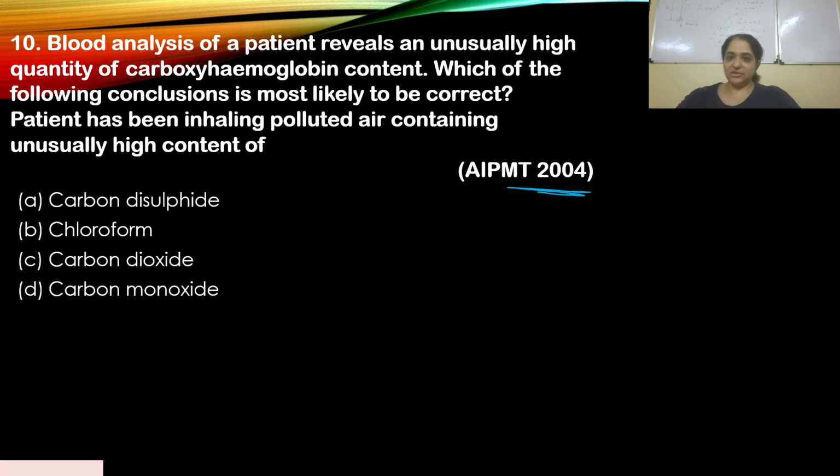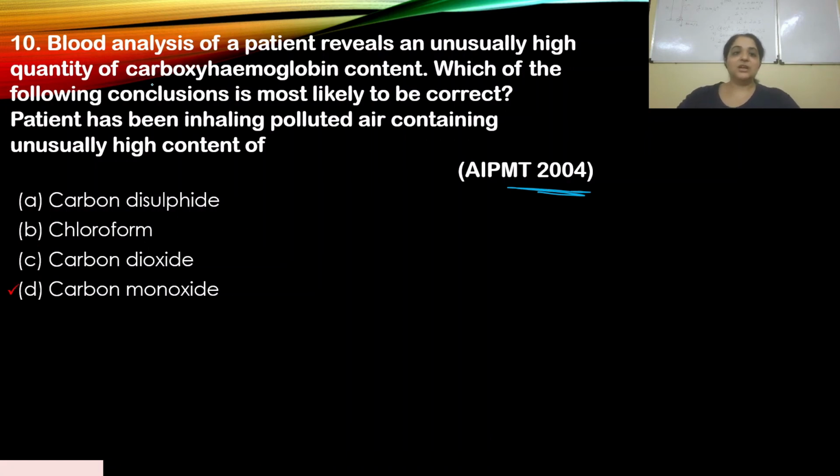Again, I would suggest you pause the video, think about the answer and come back. Let's look at our options first. A. Carbon disulfide. No. B. Chloroform. No. C. Carbon dioxide. No. D. Carbon monoxide. Yes. Your answer should be D, carbon monoxide.